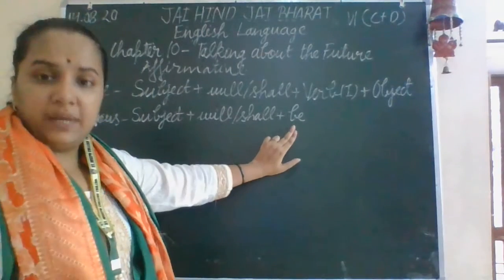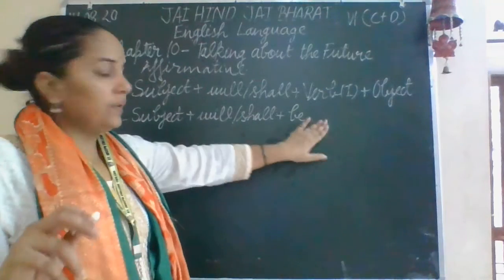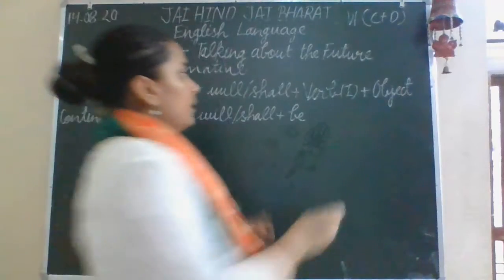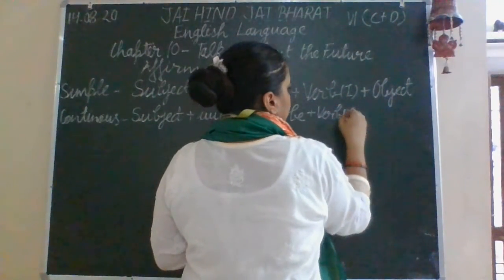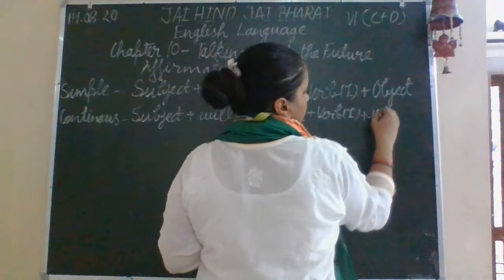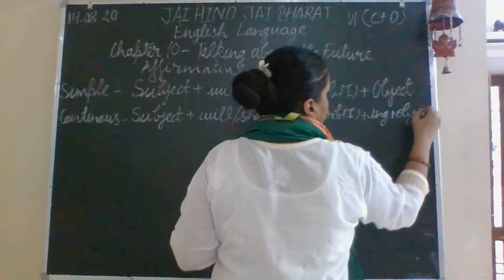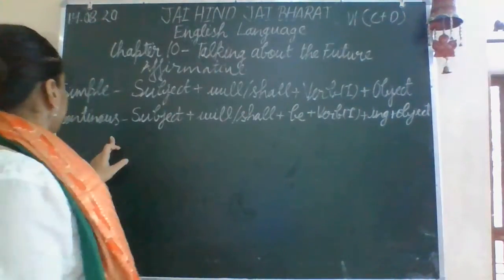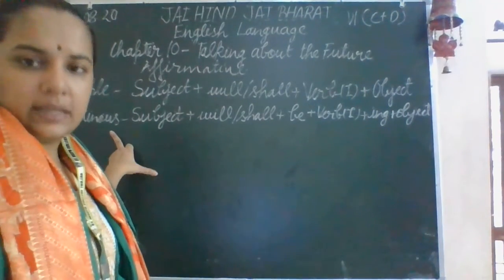We will use be here, as we have to make it with the ing form. So for that we will use be plus first form of verb plus ing plus object. In this manner, this will be the structure of the continuous sentence in the future tense.